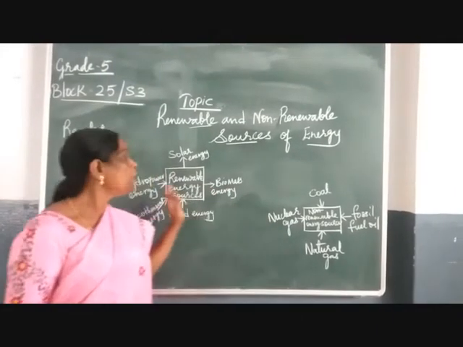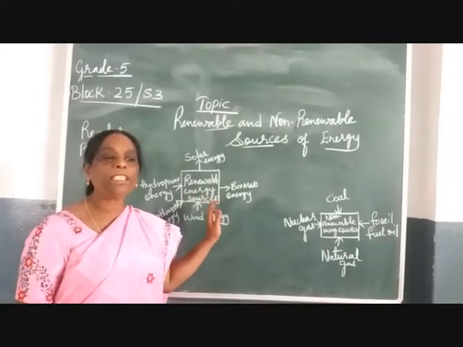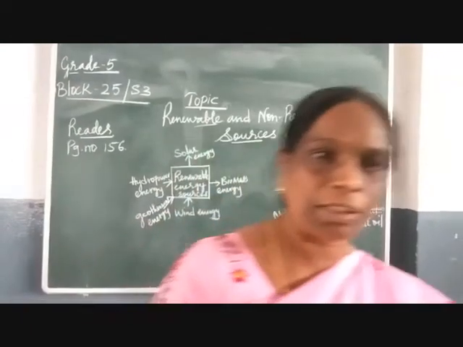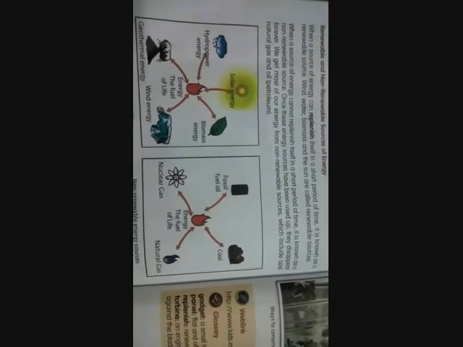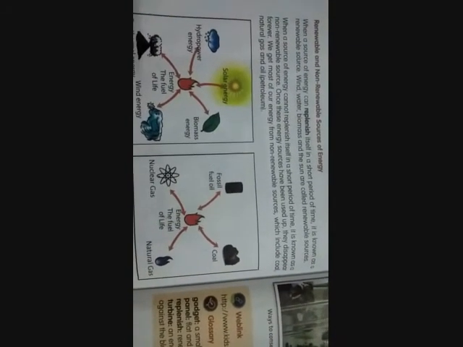Right? So now here I am going to explain for you. Open the reader and listen very carefully. Open your readers. Hello children, this is grade 5, block 25 and S3. Topic is renewable and non-renewable sources of energy. Open your reader, page number 156. Here you can read this from here to here and observe the pictures.